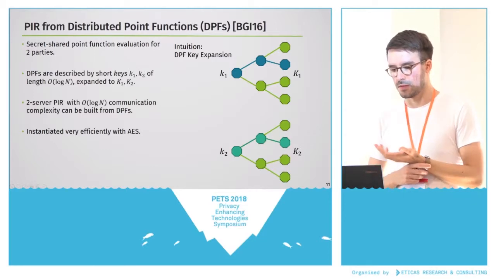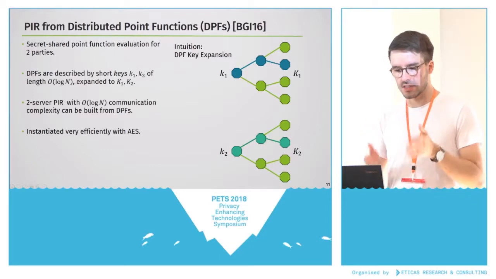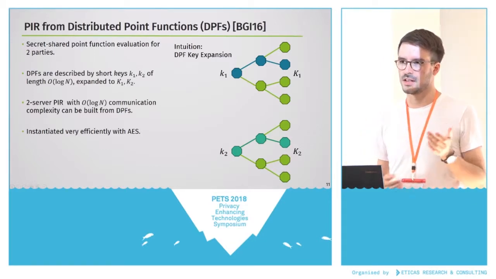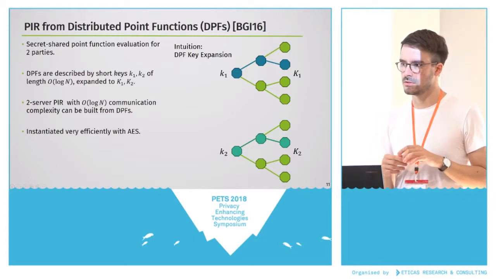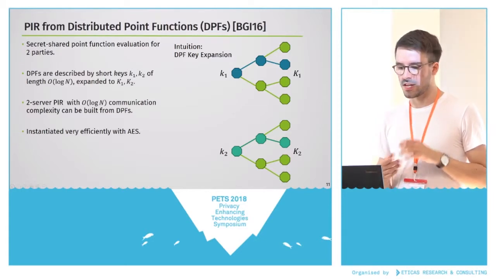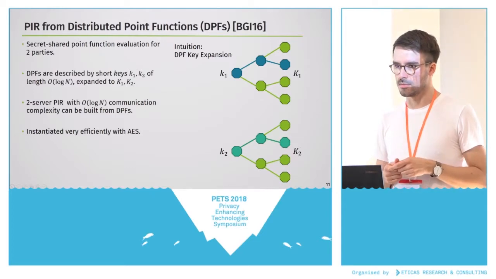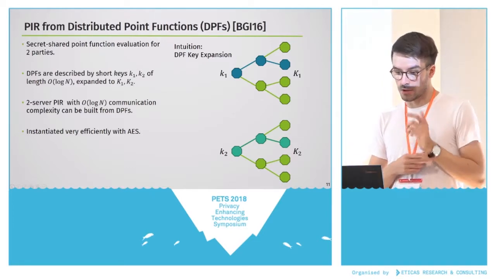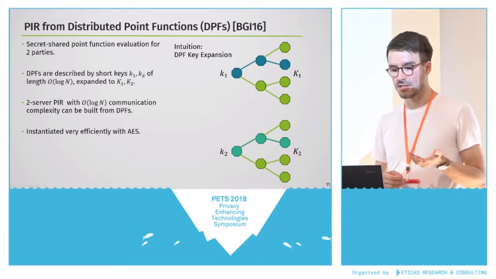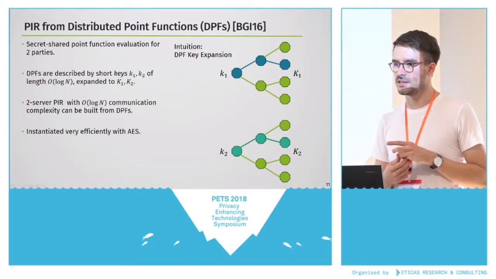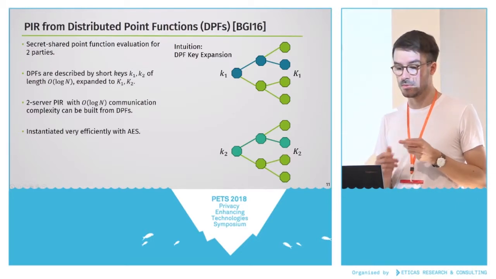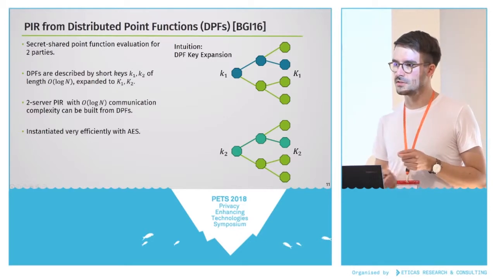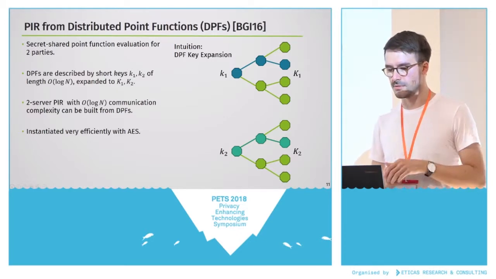With these DPFs, we can build PIR, strictly limited to two servers. As far as I know, there's no generalization to more than two servers by now, with the nice property that the communication is logarithmic in the size of the database. On top of that, all of this can be instantiated very efficiently using only AES, which is built into CPUs these days. So we have a native instruction set for this, and it runs very, very fast.